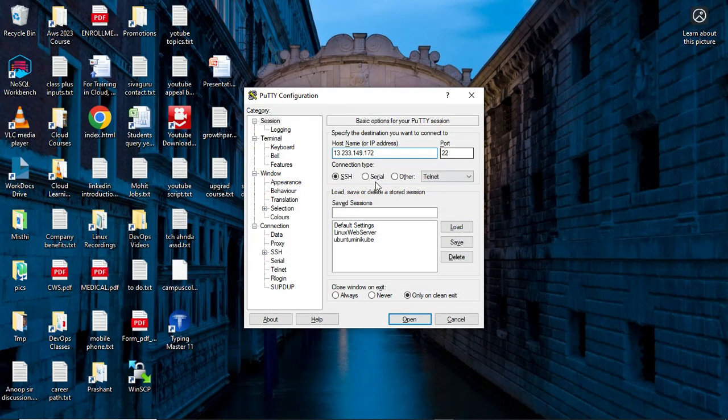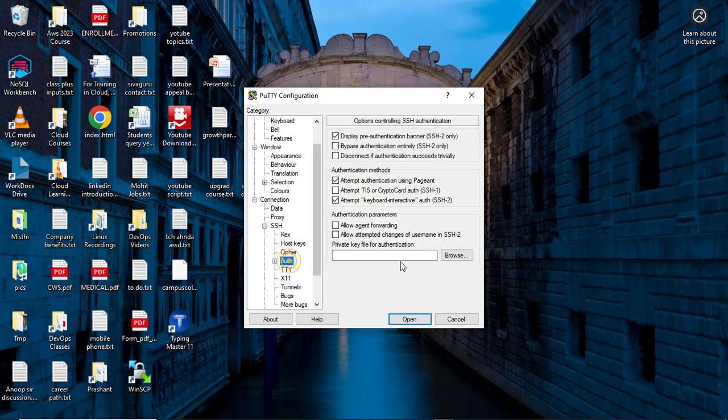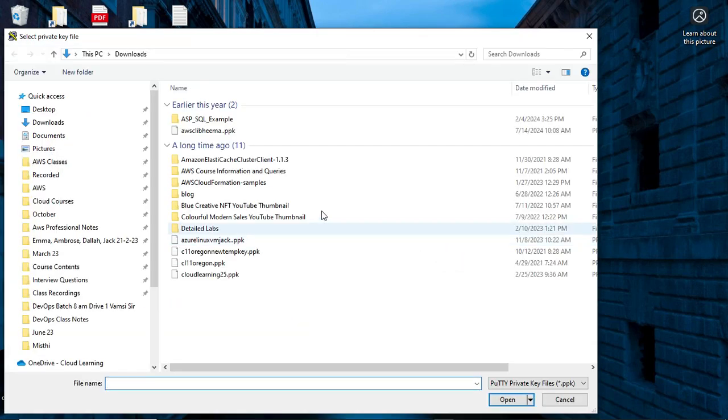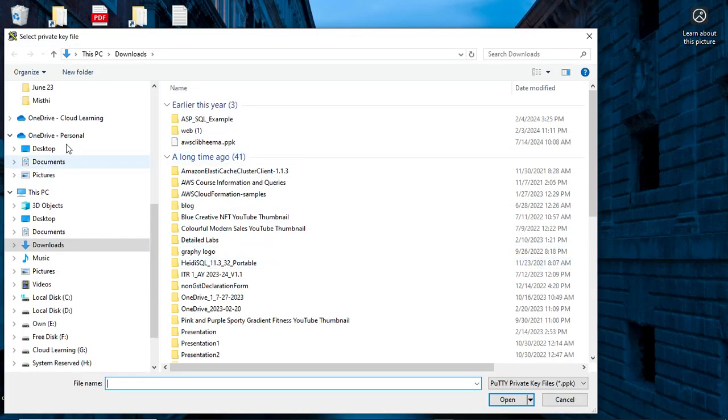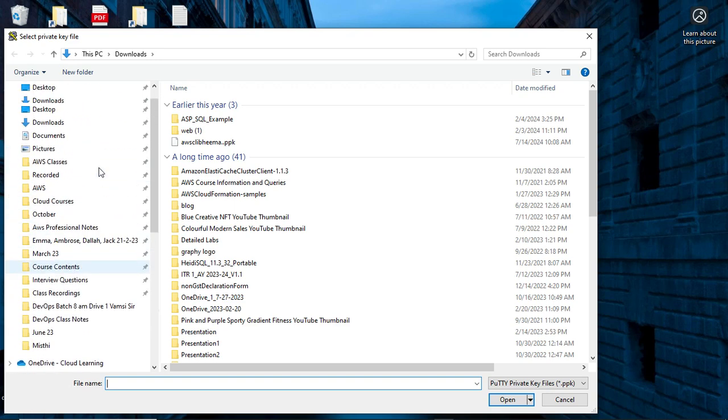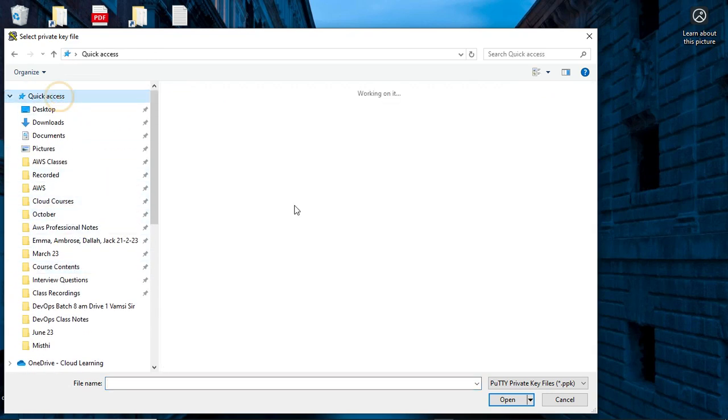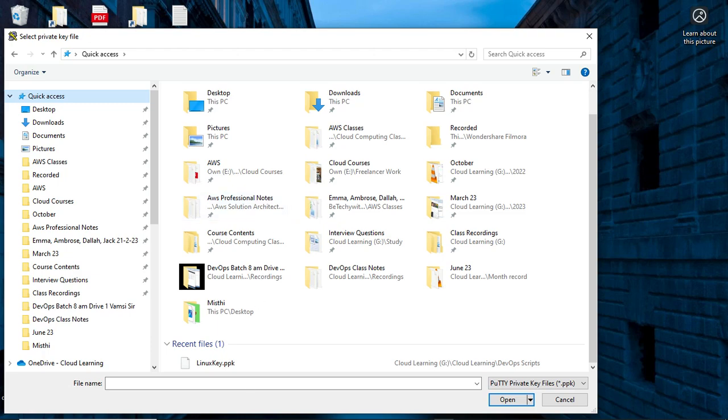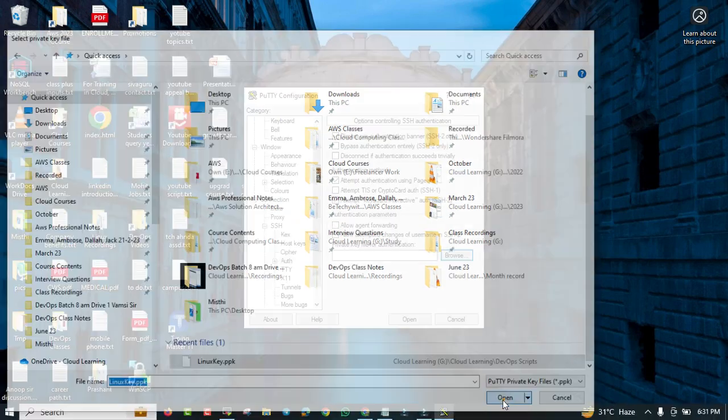I remember that there are some issues there. So I go there. This IP address server. SSH authentication, click on browse, choose again Linux ppk, click on open.